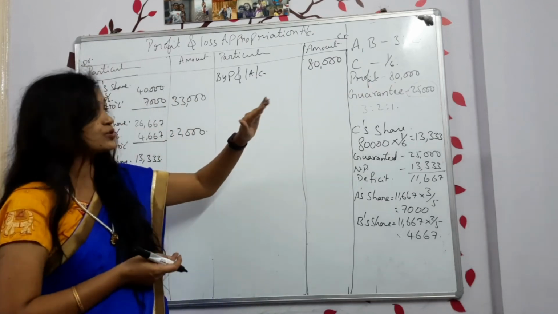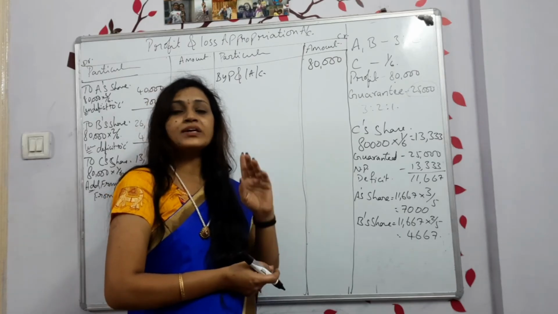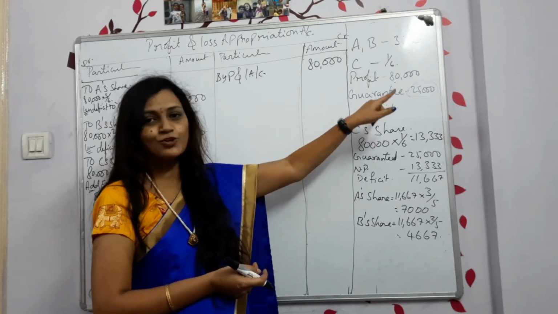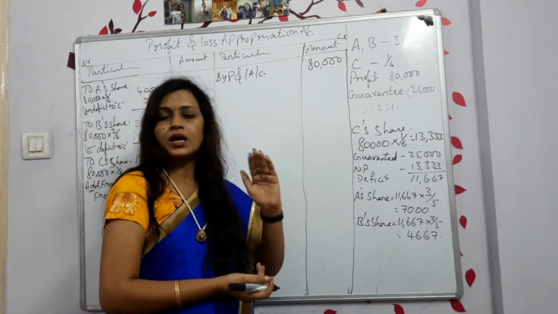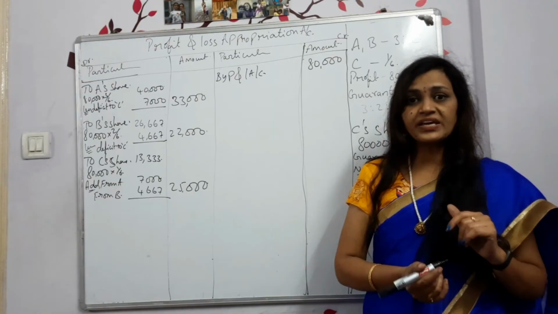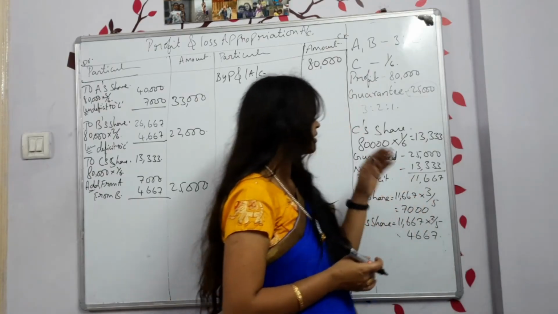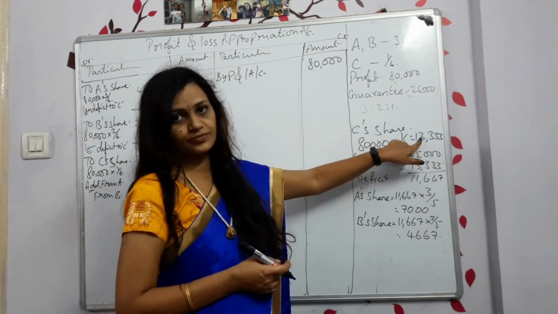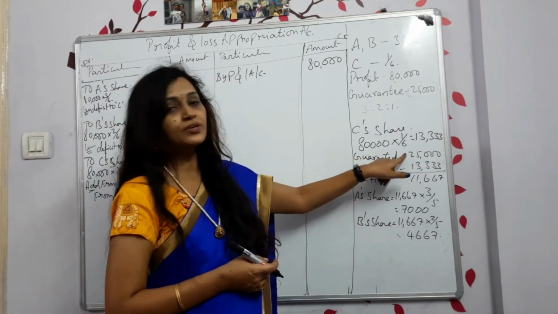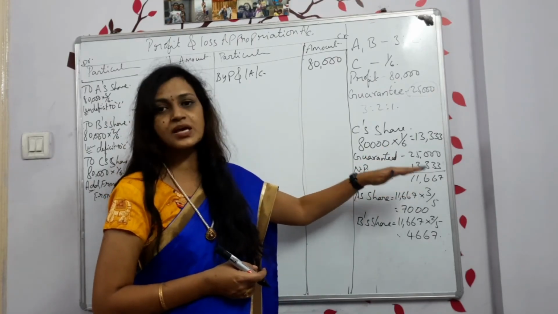So now how do you solve this question? First, what is the net profit? In that, how much have we guaranteed to the new partner? Okay, how much we have guaranteed to the new partner, that you have to cross-check. Now, according to the given profit, first check the net profit, how much you got. From there, what is the actual share of C, the actual share of the new partner? How much is it, you calculate. We got 13,333. Now, how much is the deficiency? How much are we supposed to get? Total 25,000 we need. You got a profit of only 13,000. Now, 11,667 is the shortfall.